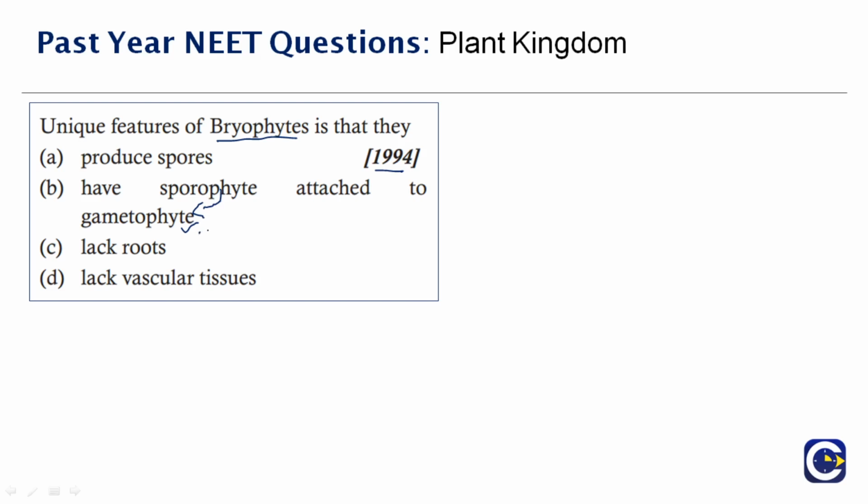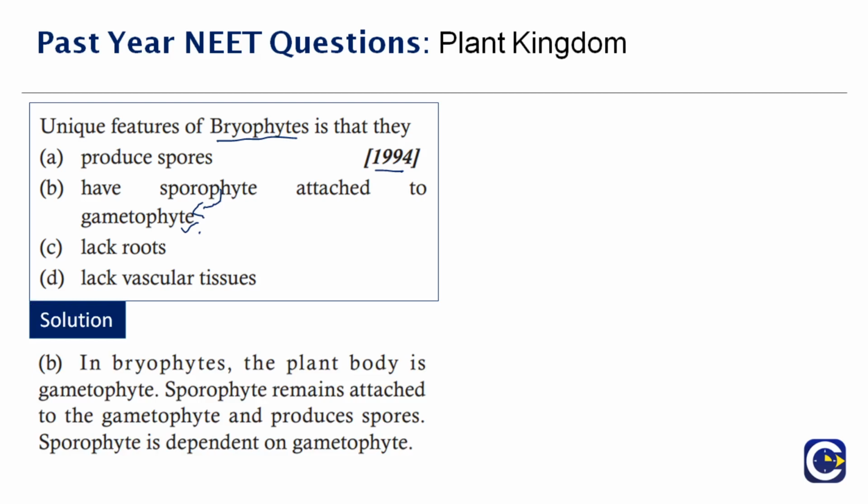Okay, so what are bryophytes? We all know they are non-vascular, their sex organs are multicellular, they do have an archegonium which is flask shaped, and that helps in their reproduction, and they are thalloid. So these are some of the characteristics of bryophytes. Here, in the description part, they have mentioned that the sporophyte remains attached to the gametophyte and produces spores. Already it is understood, the sporophyte will produce spores. Therefore, the correct answer to this question is option B.